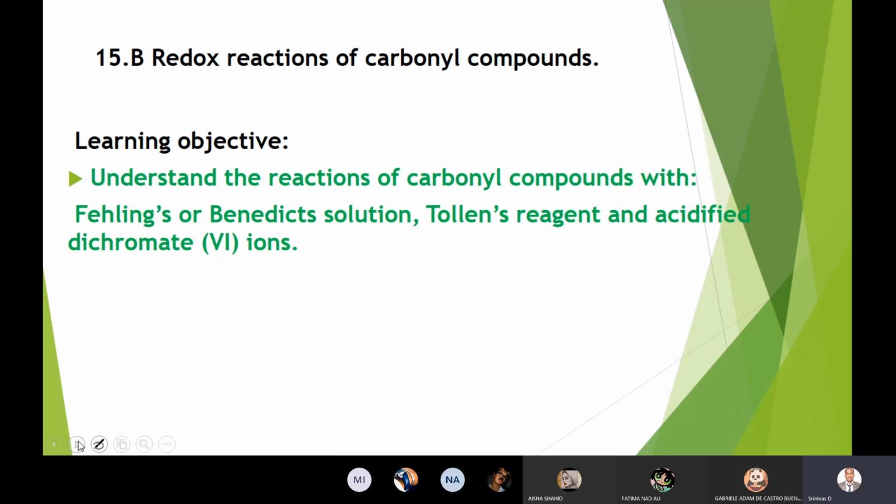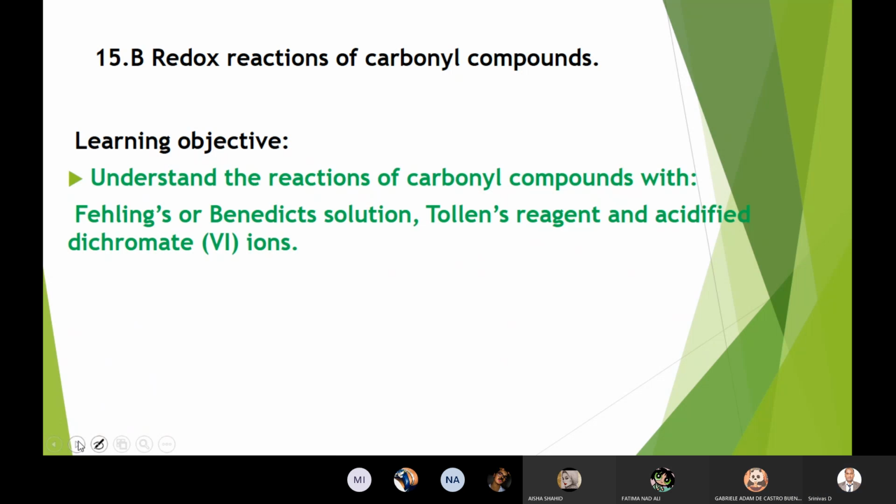Now let's start our discussion. Have you ever heard of Fehling solution or Benedict solution in any book? In IGCSE, they did not ask any questions. Is it similar to Benedict's reagent? Yeah, Fehling's and Benedict's are almost the same, but there is a slight difference.